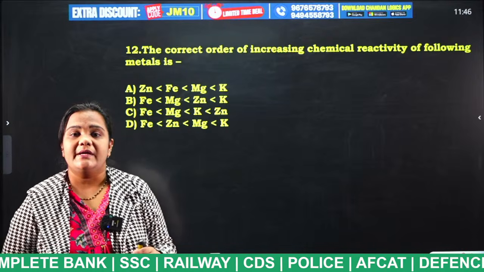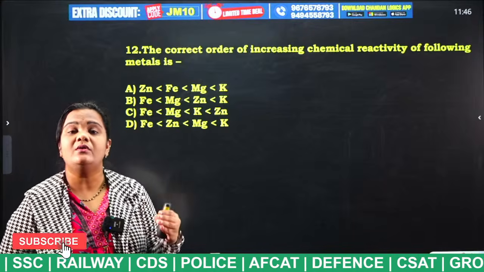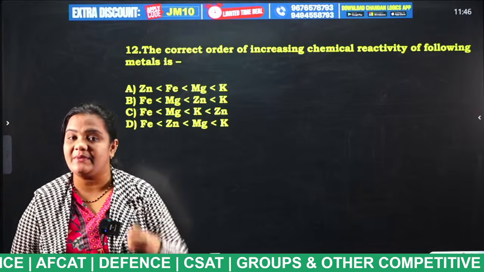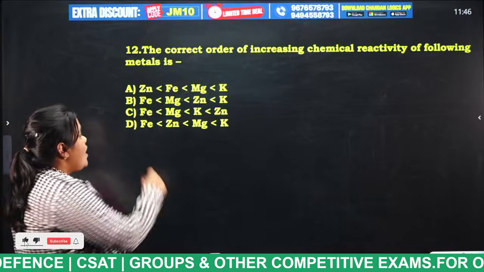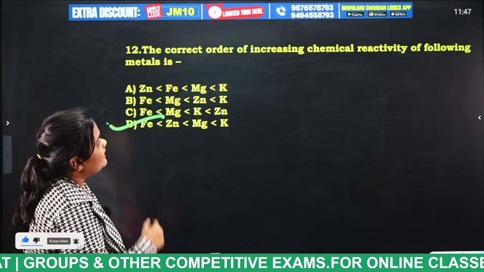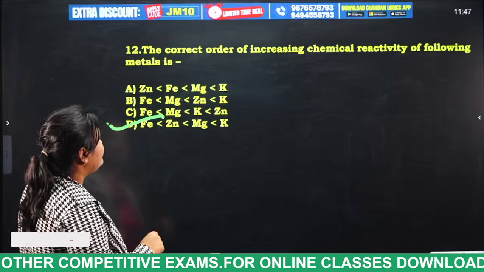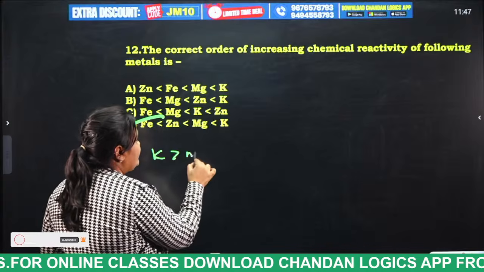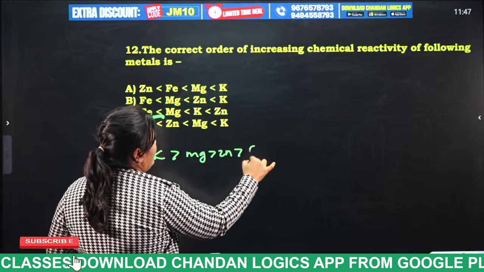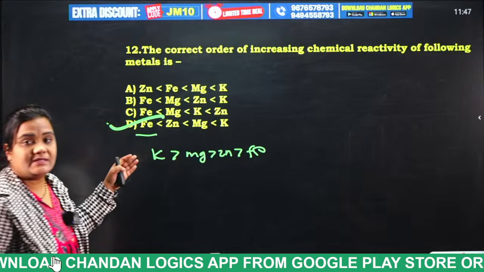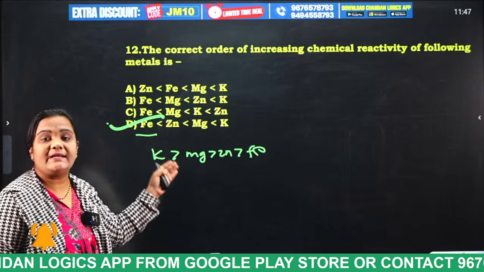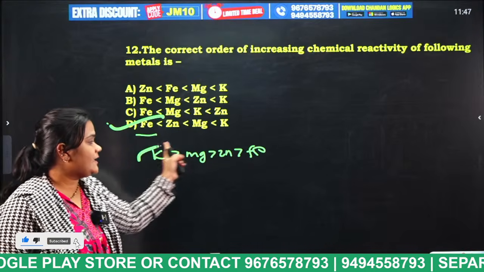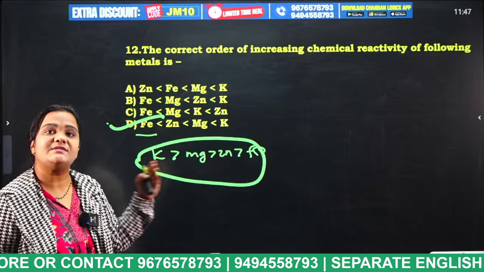This zinc, when we dissolve it in water, only dissolves salts. Okay, and finally ferrous, which has a medium position in the reactivity series. Now tell me the answer, students. Option D. Why? Because of the correct order of increasing chemical reactivity of the following metals. If they are given like this also, this is also correct: iron reacts less than zinc, zinc reacts less than magnesium, magnesium reacts less than potassium. If they have given the series in this manner, this is also correct.